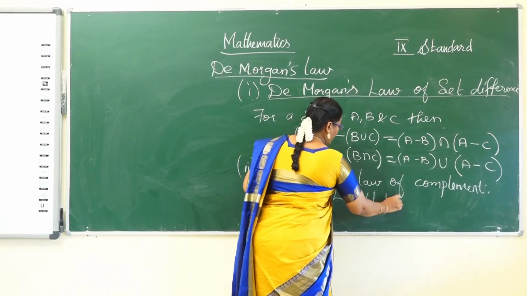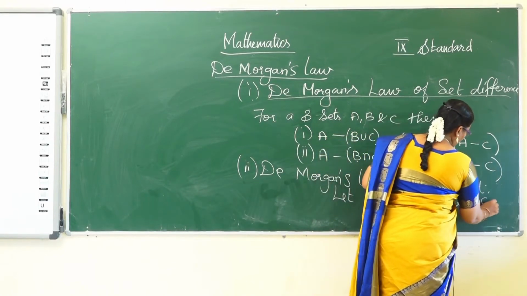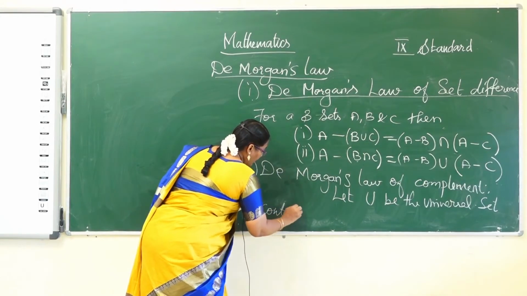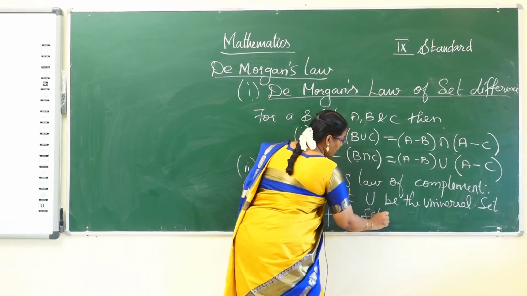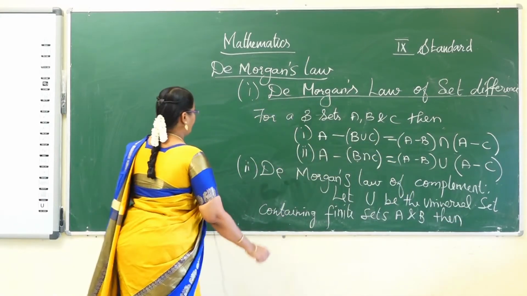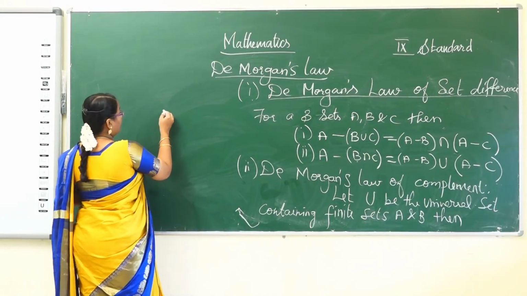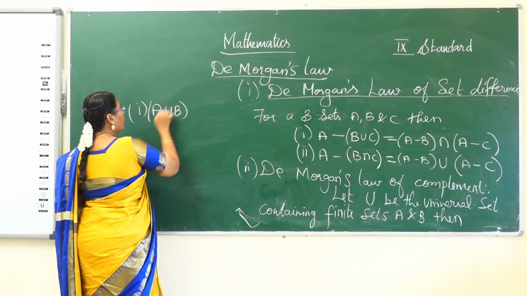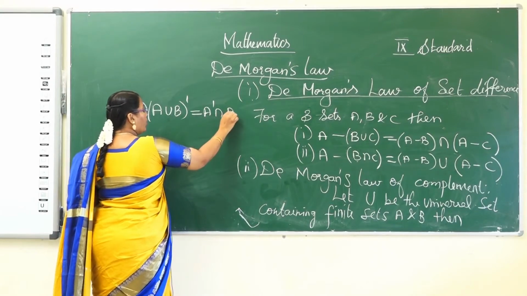Let U be the universal set containing finite sets A and B. Then (A union B) the whole complement is equal to A complement intersection B complement.